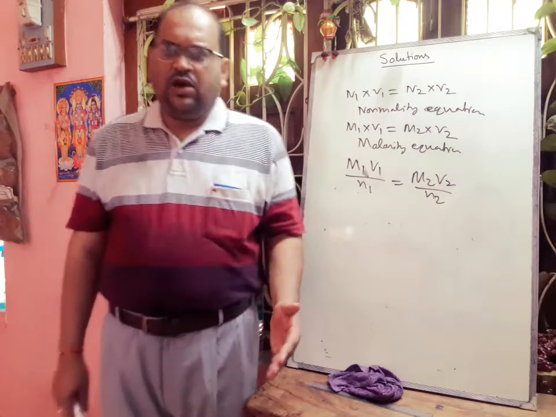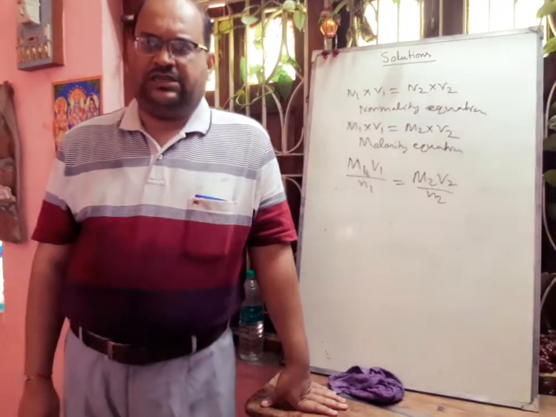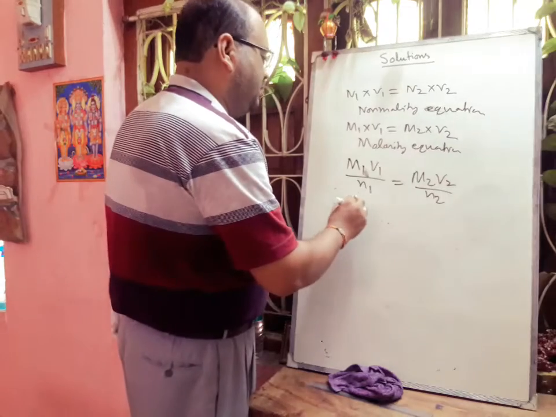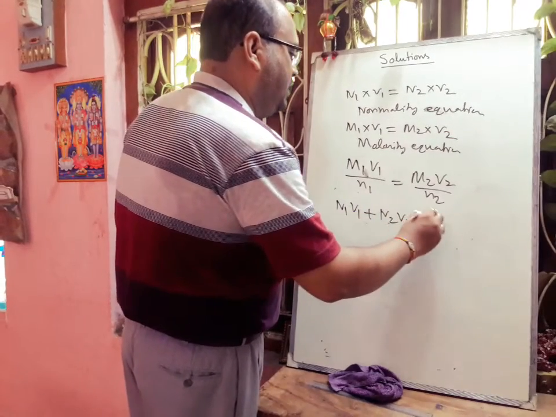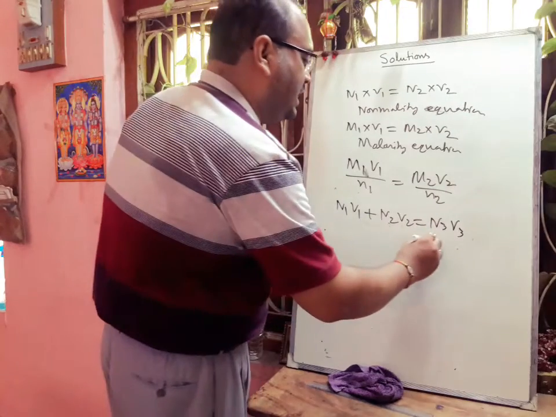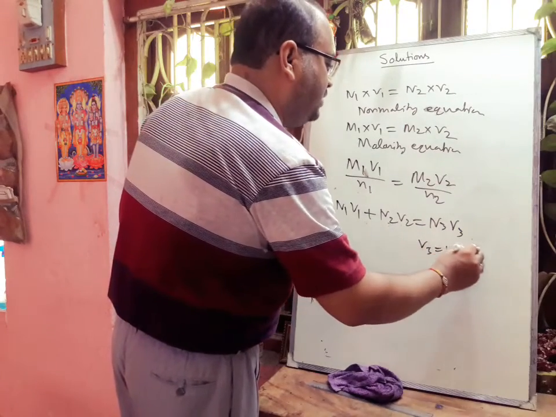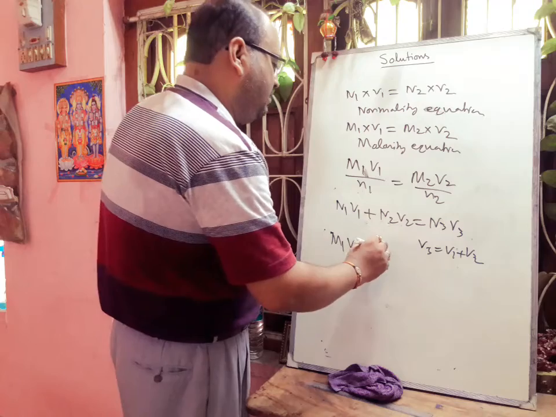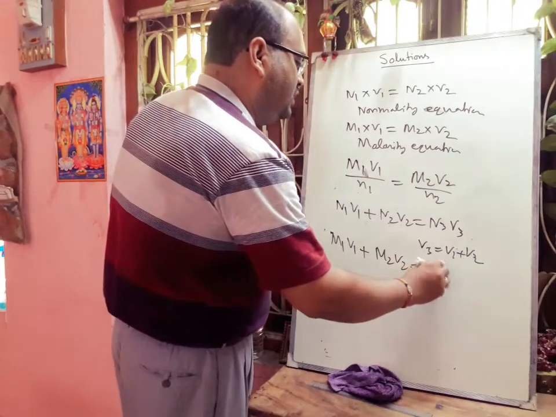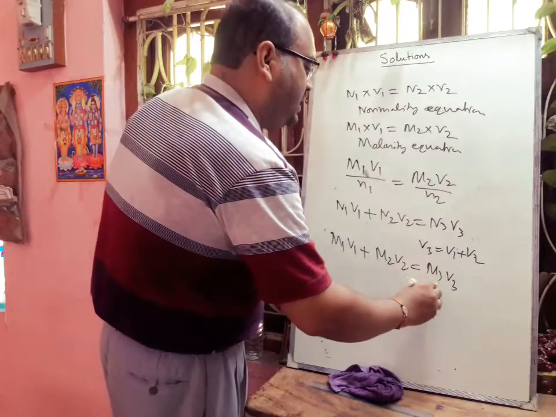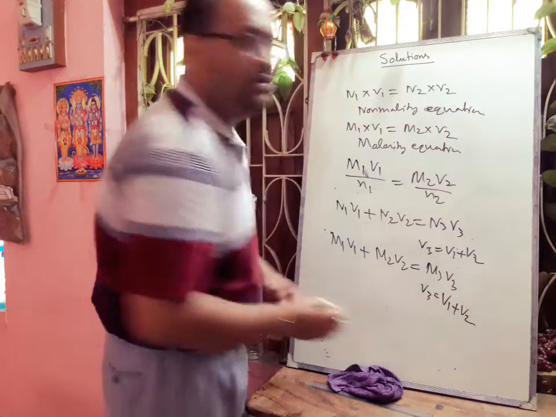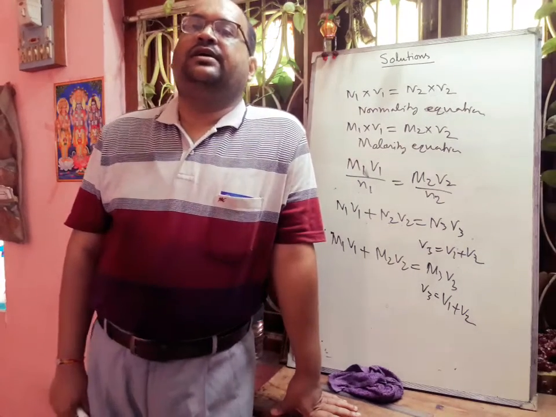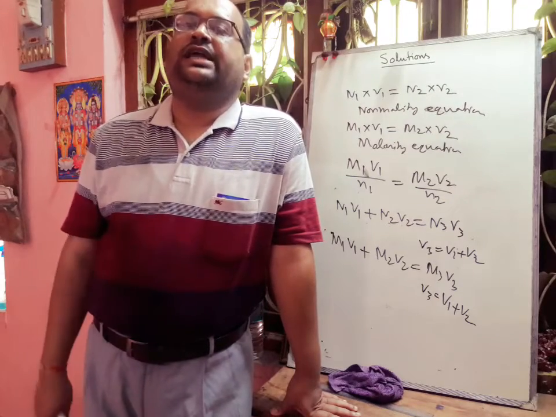On mixing two non-reacting solutions, the final normality can be calculated as N1 V1 plus N2 V2 is equal to N3 V3, where V3 is equal to V1 plus V2. In the same way, for molarity we can write M1 V1 plus M2 V2 is equal to M3 V3, where V3 is equal to V1 plus V2. In this way, we can easily calculate the strength on mixing two non-reacting solutions.